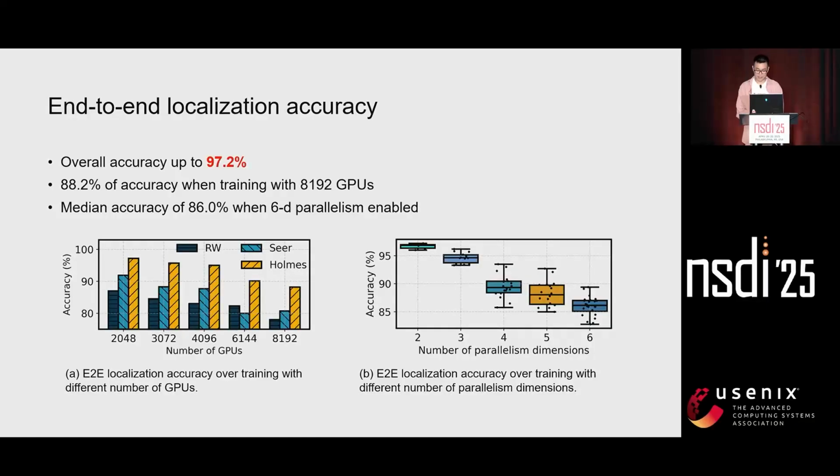The figure on the left shows the end-to-end localization accuracy when training models at various GPU scales. The result shows that Holmes can achieve the highest accuracy. As shown on the right, even with 6D parallelism, Holmes' median localization accuracy reached 86%, which shows that Holmes is adaptable to existing parallel training strategies.